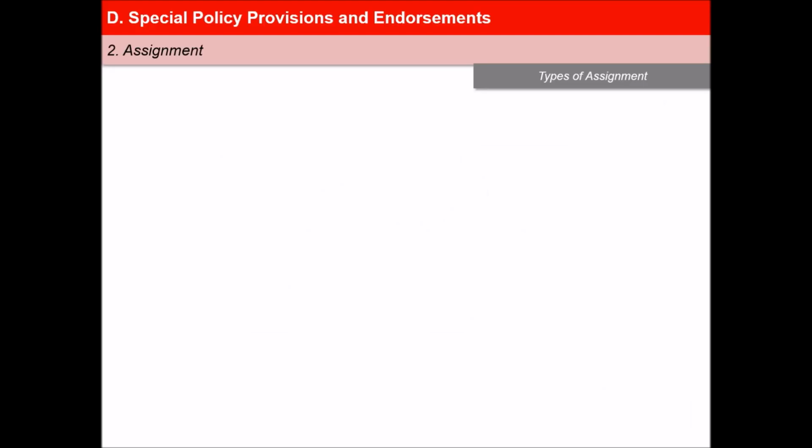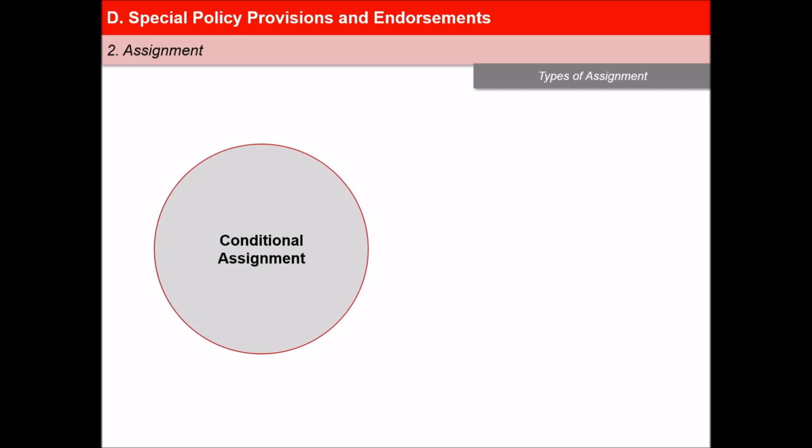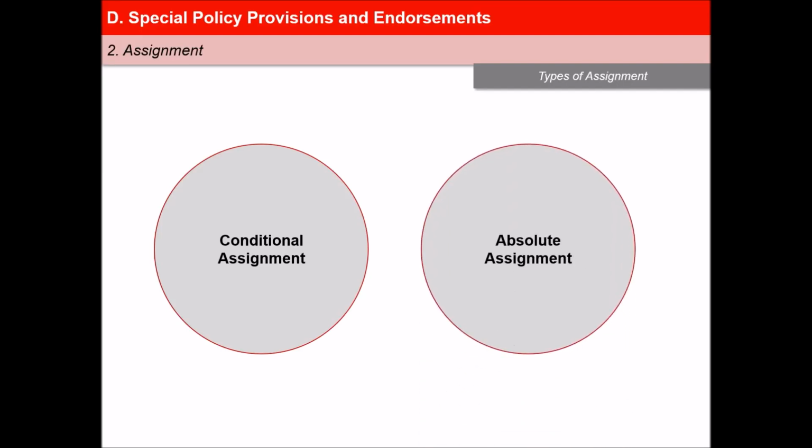There are two types of assignments. First is conditional assignment. It states that the policy shall revert back to the life assured if she is alive till the date of maturity or on the death of the assignee. Second is absolute assignment. It states that all rights, title, and interest which the assigner has in the policy are transferred to the assignee without reversion to the former or her estate in any event. Absolute assignment is more commonly seen in many commercial situations where the policy is typically mortgaged against a debt assumed by the policyholder, like a housing loan.